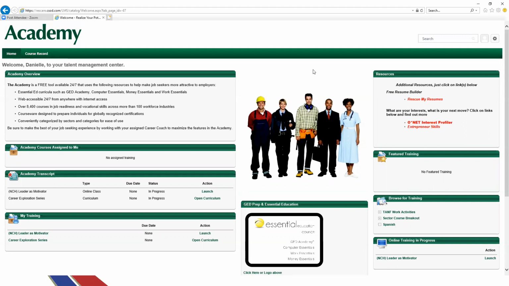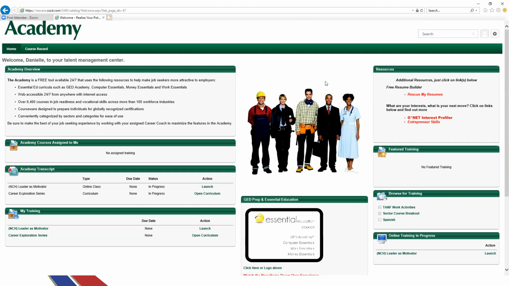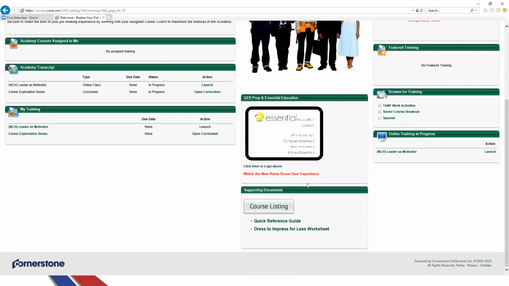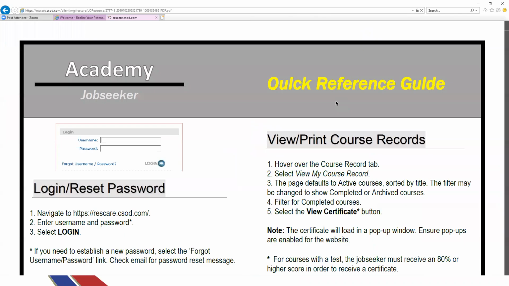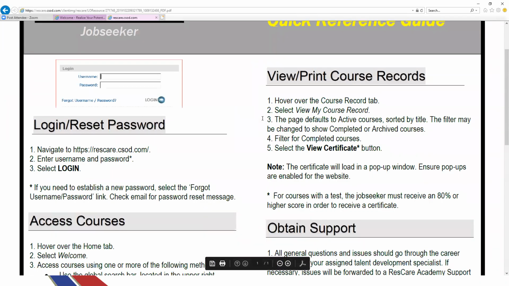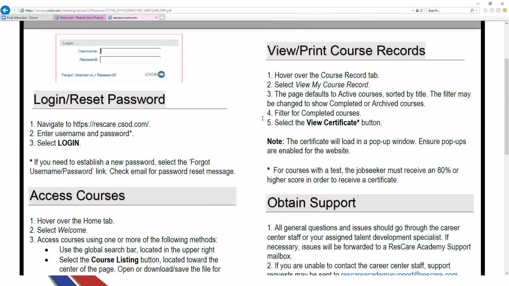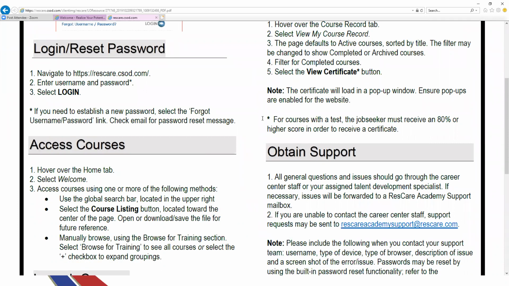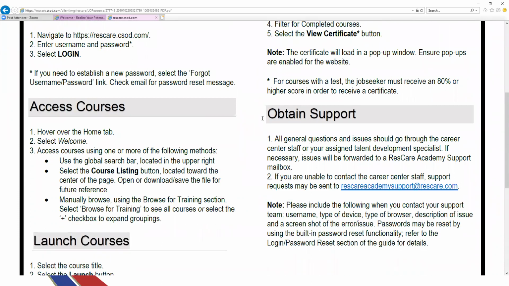So this is something, again, that we just wanted to show you, the user guide. If you do register in the Academy, I did want to show you here that you can do the quick reference guide, and it just gives you a breakdown of how you can log in or reset your password, how to access your courses.